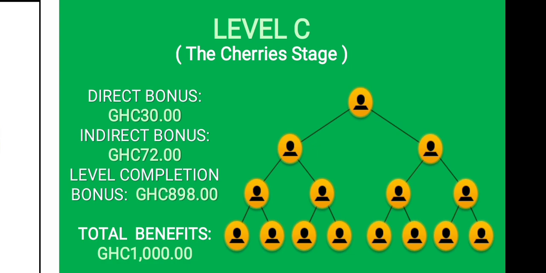The moment you start a business, try and get to level C as soon as possible to secure your position. That should be your main focus. And to get to level C, it is with 30 downlines. Right from the get-go, maybe you are registering your account, you need 30 downlines for you to move to level C. Now, your downlines who are under you, they don't need 30 downlines. They just need 15. You, the first person, need 30 for you to move to level C.